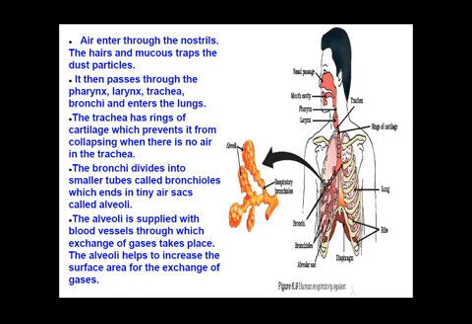As you can see here, some rings are present over here. These rings prevent the trachea from collapsing. Whenever air is not present in this passage, these rings help the trachea from collapsing in the absence of air. Now you can see in this diagram, this trachea is leading into bronchi.